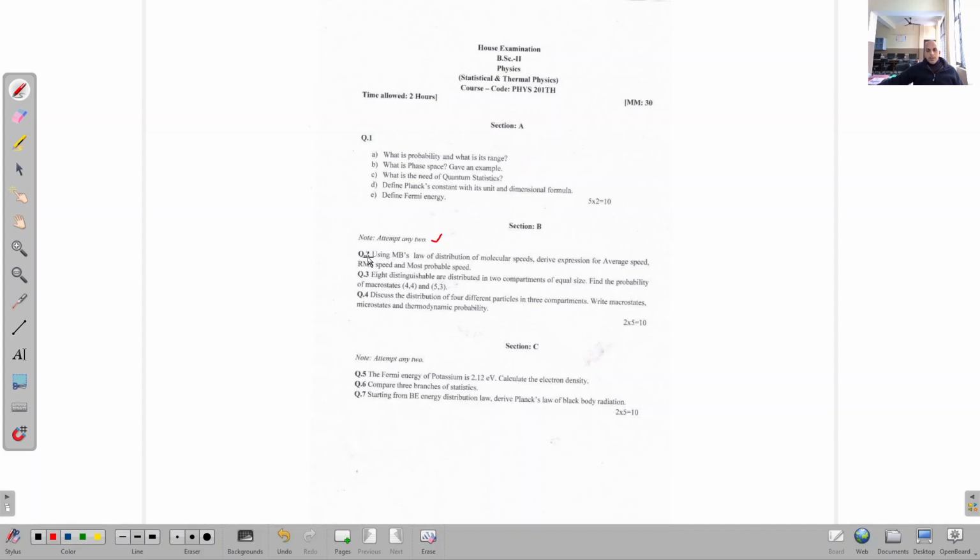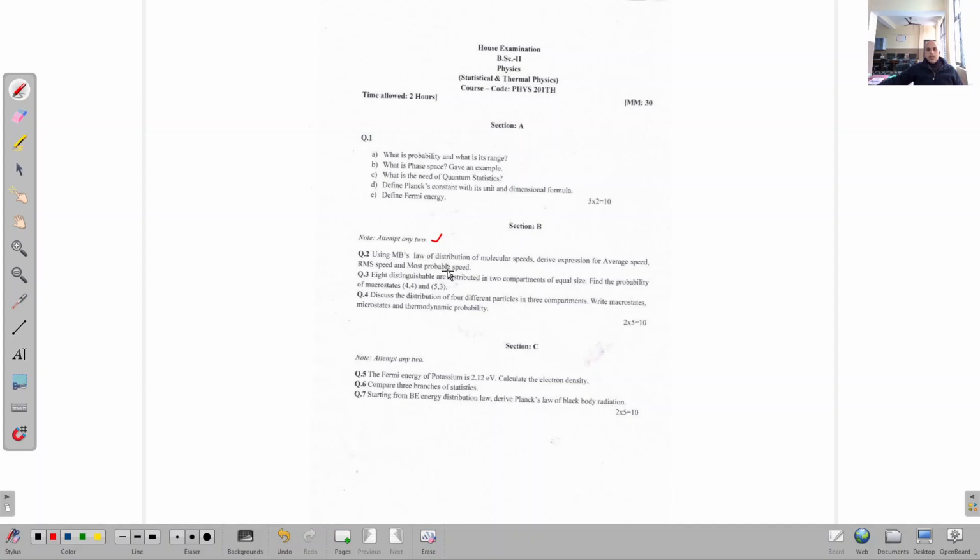The first question, that is question number 2, was: using Maxwell law of distribution of molecular speeds, derive expression for average speed, root mean square speed, and most probable speed. So, first of all, we have to understand what was asked in the exam. Many students have tried to derive the Maxwell-Boltzmann distribution law. Then after they have derived these expressions.